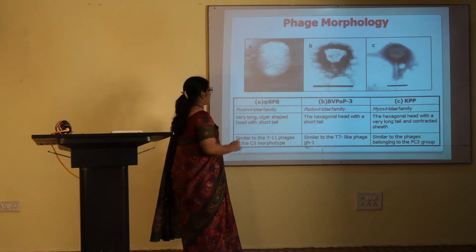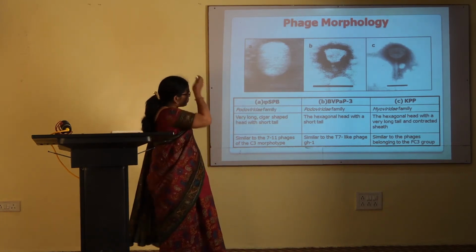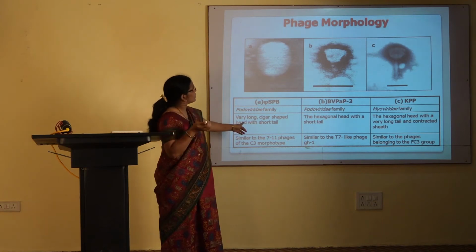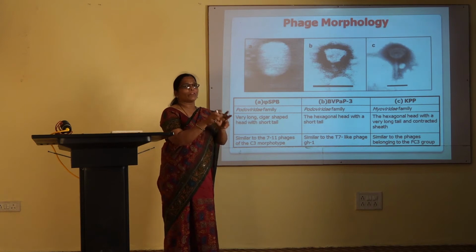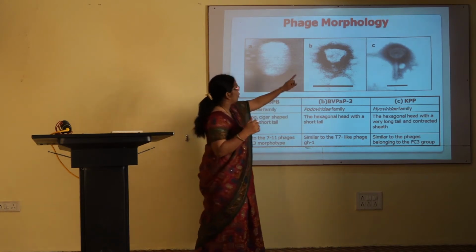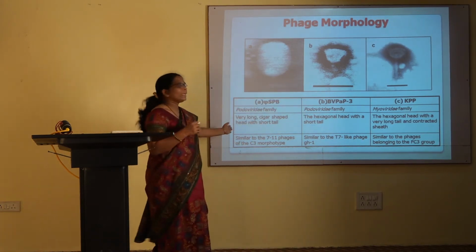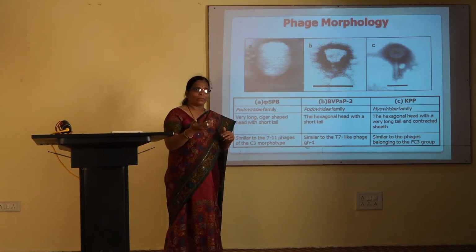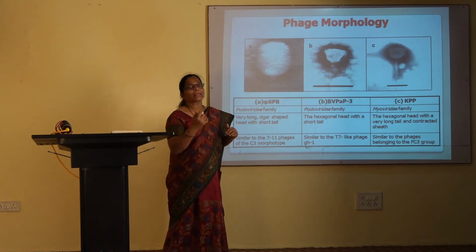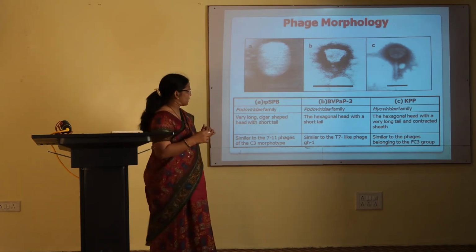In case of Klebsiella pneumoniae, the rest of the two phages are from the Podoviridae family. You can identify the phage, observe and describe its morphology, and then assign those phages in the existing classification system.